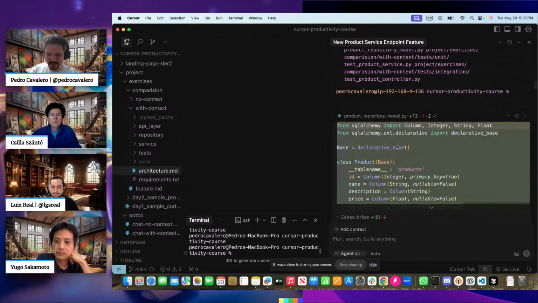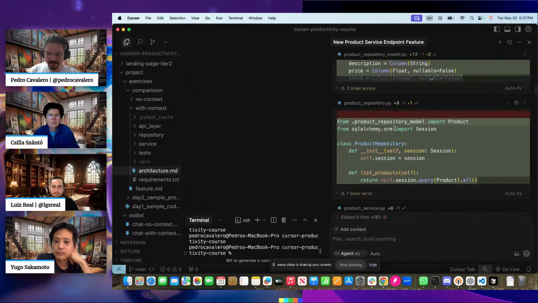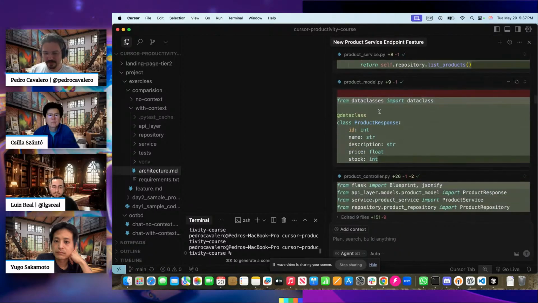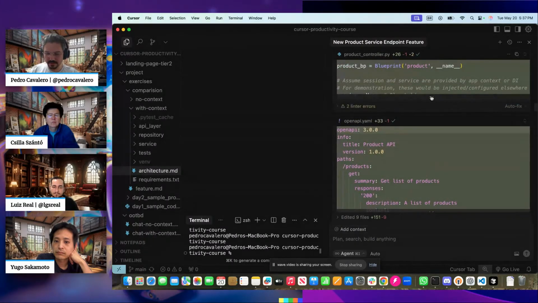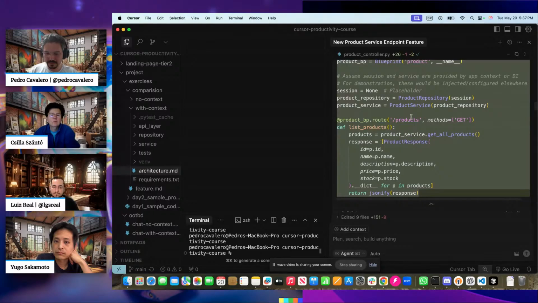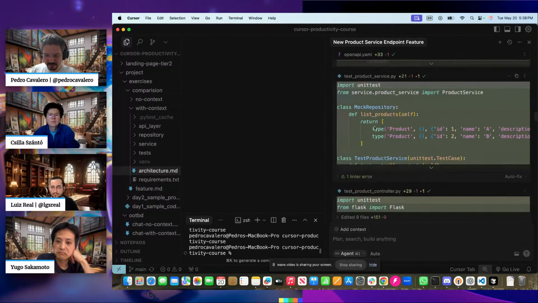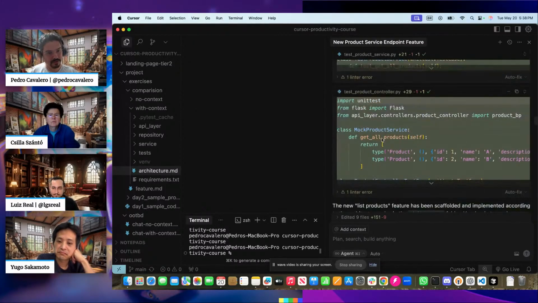And then it started creating different files because it's a layered architecture: model, repository, service, data classes, controller using Flask API, OpenAPI spec, test product service, test product controller.